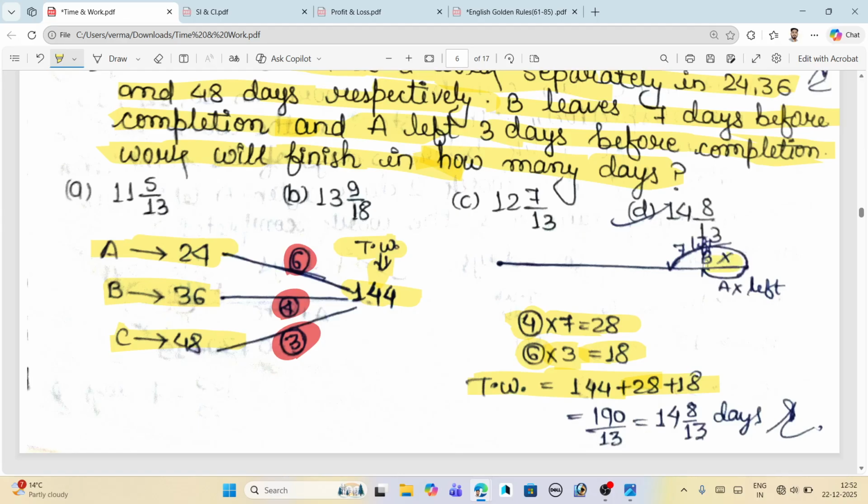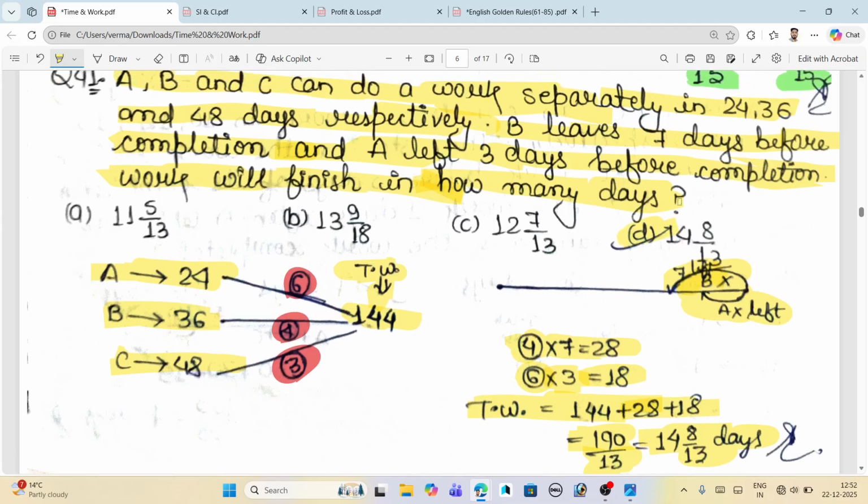Here in the diagram it is shown that A left the work and B left the work, so we add both works. The complete work is 190, divided by 13. We get the 13 by adding the efficiencies, 6 plus 4 plus 3, that is 13. The total work 190 divided by 13 gives the number of days, that is 14 whole 8 by 13. Okay, the right answer is D.